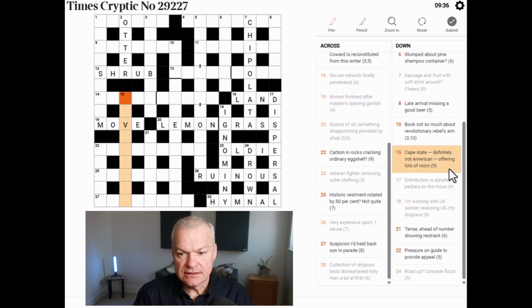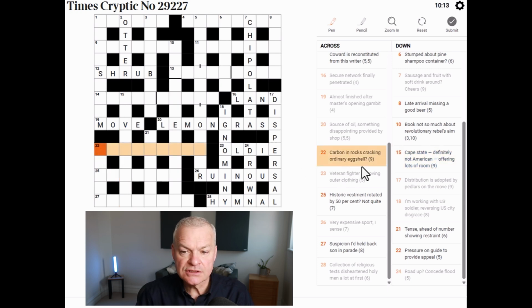Cape State, definitely not American, offering lots of room. Cape could be a reference to South Africa, so we could be looking for one of the states of South Africa, if South Africa is divided into states. Definitely, surely. No, I was going to say not American, not US, but US is reversed in surely. So I'll come back to that.